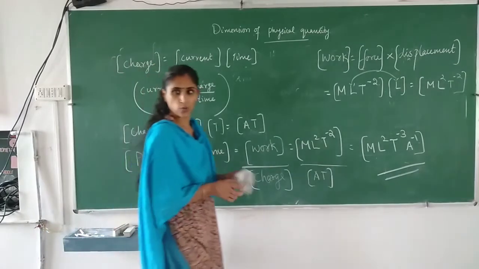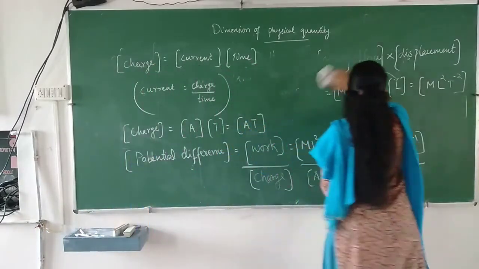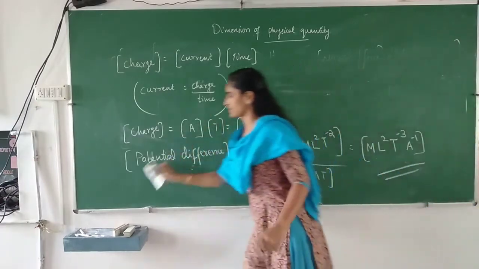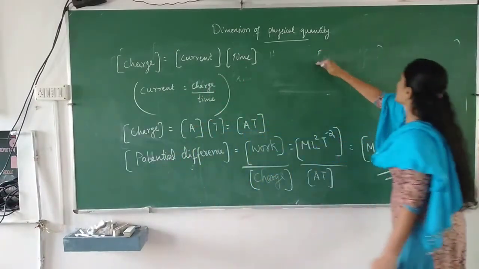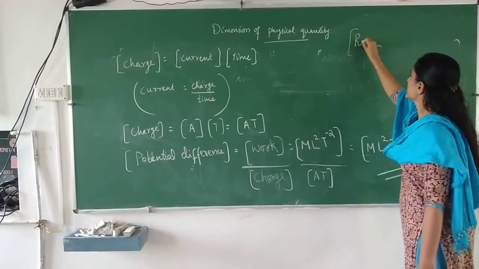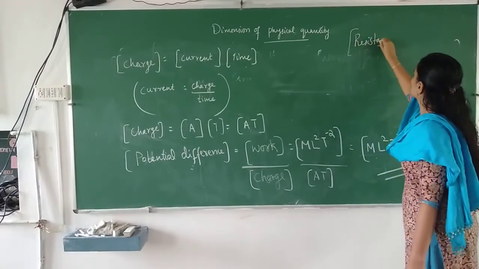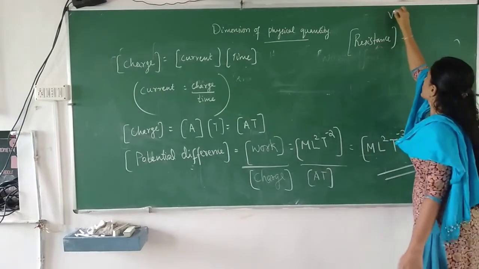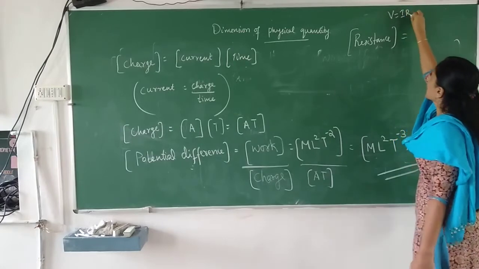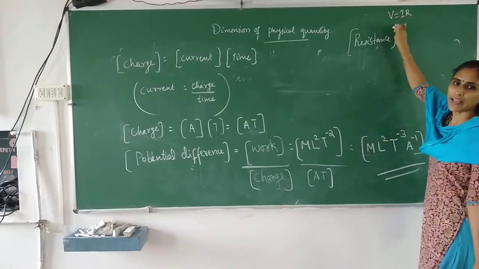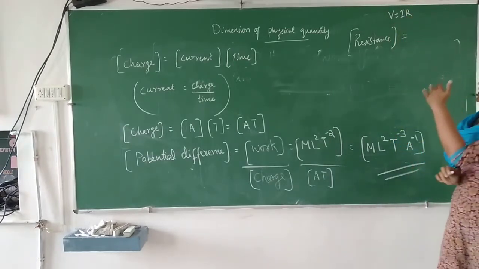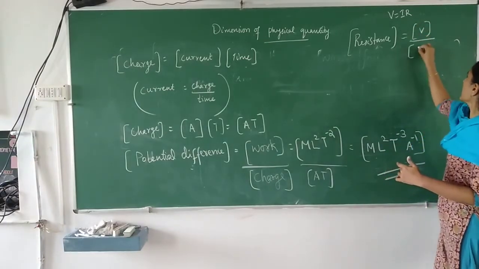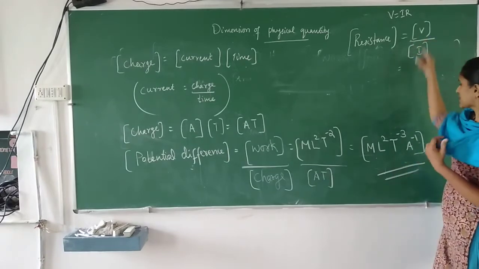Now you can find the dimension of resistance. How to find the dimension of resistance? By using Ohm's law, V is equal to I into R. So R is equal to V by I. You can write it as potential difference by current. And what's the dimension of V?